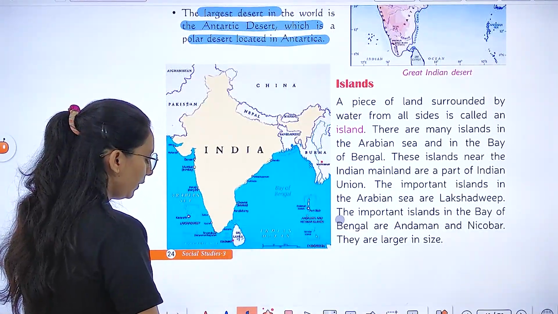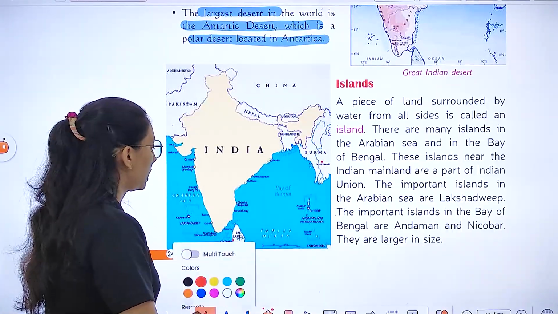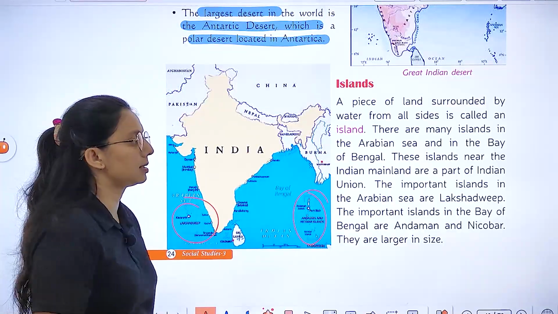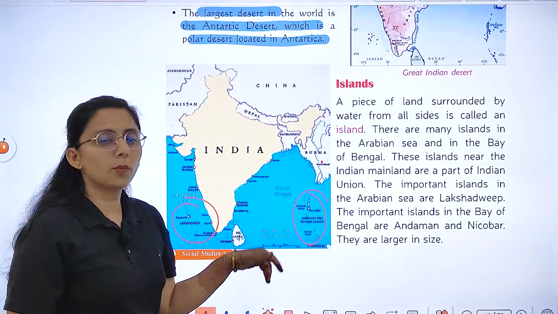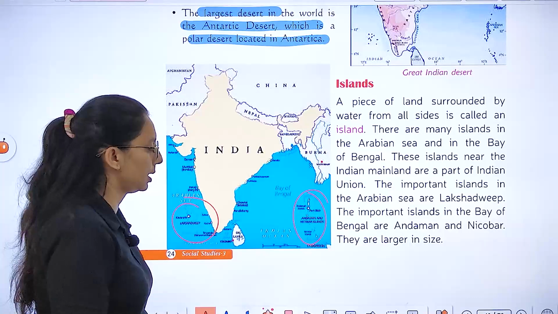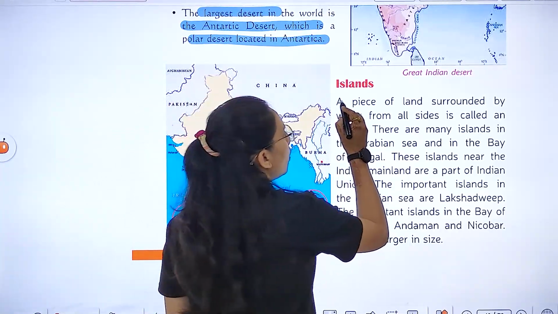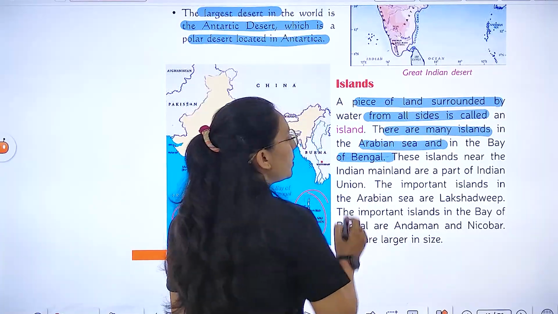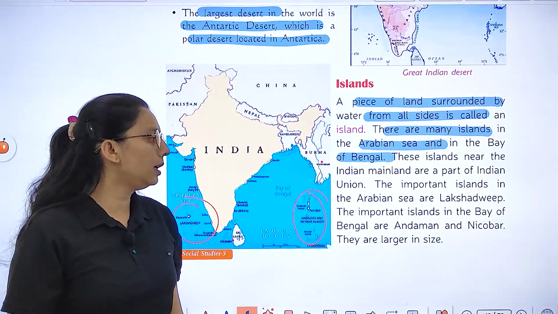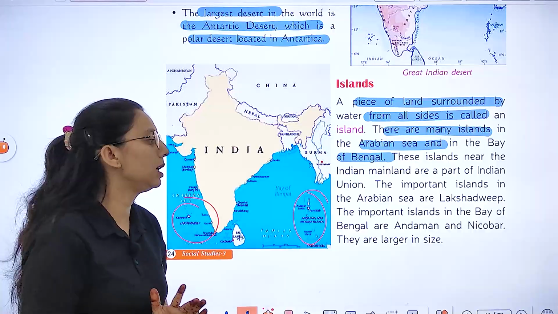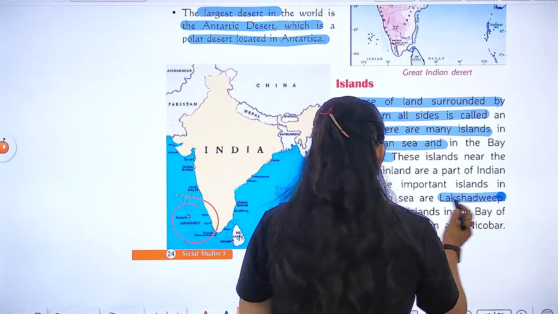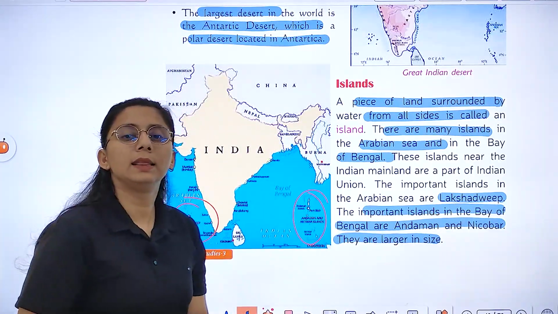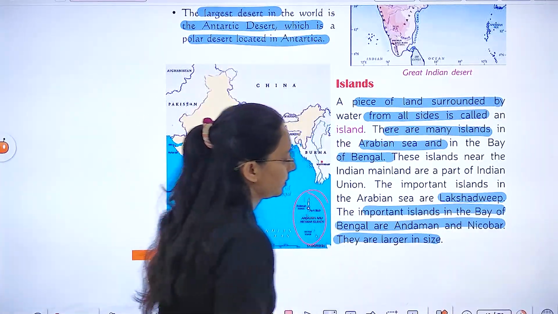Then we have islands. An island is a part of land which is covered by water from all sides. We have the Andaman and Nicobar Islands and the Lakshadweep Islands. Andaman and Nicobar lie in the Bay of Bengal, Lakshadweep in the Arabian Sea. There are many islands in the Arabian Sea and the Bay of Bengal. These are near to the mainland. The important islands of the Arabian Sea are Lakshadweep, and the important islands in the Bay of Bengal are Andaman and Nicobar, and they are large in size.